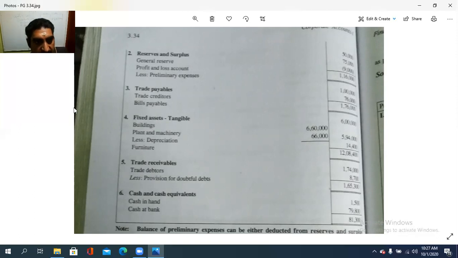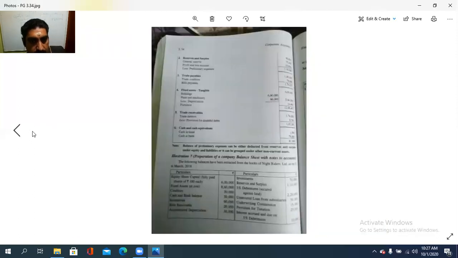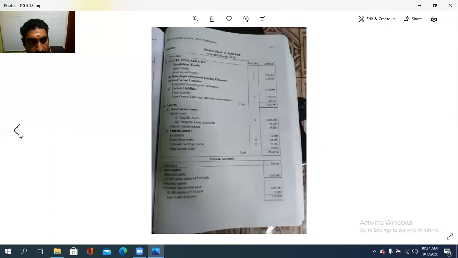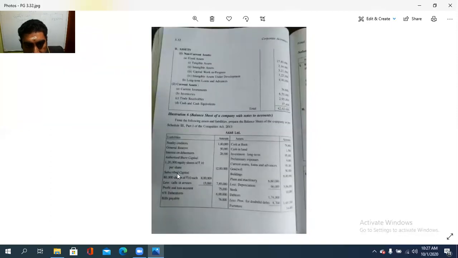But there is a preliminary expenses. That we need to check. Where is it? Preliminary expenses 9,000 is there on the asset side. So in such a case, that is to be adjusted out of the profit.